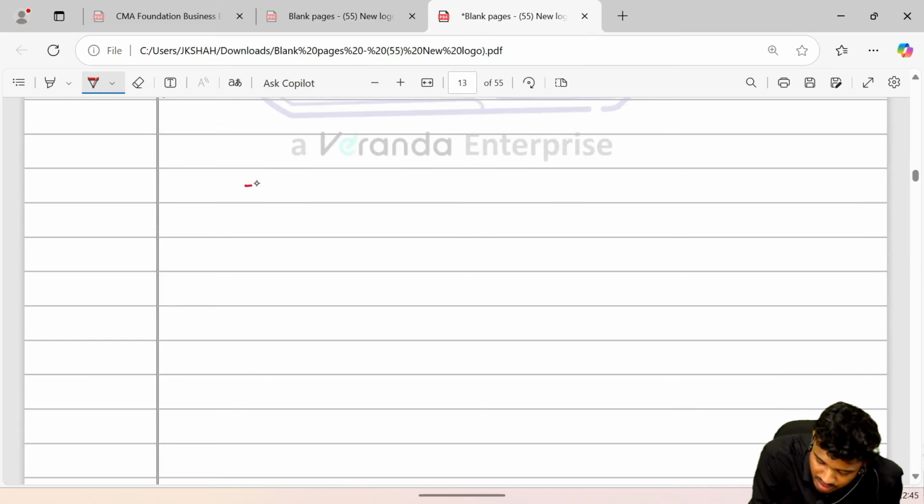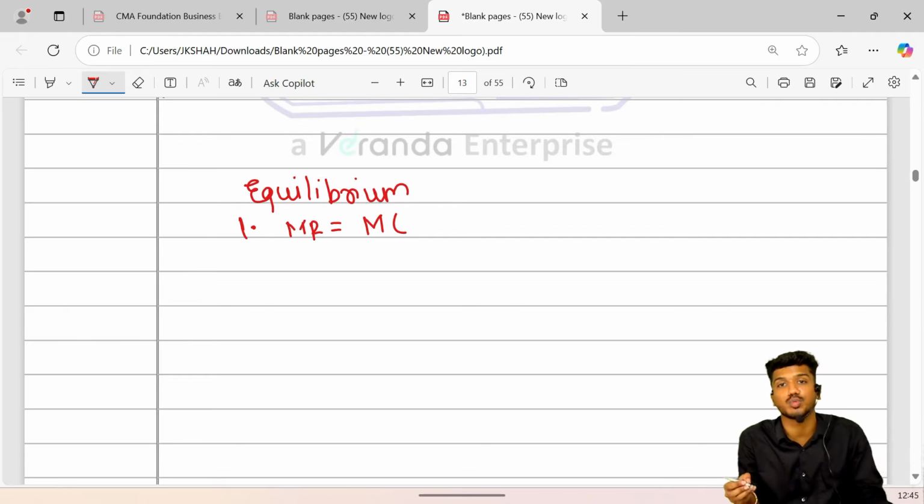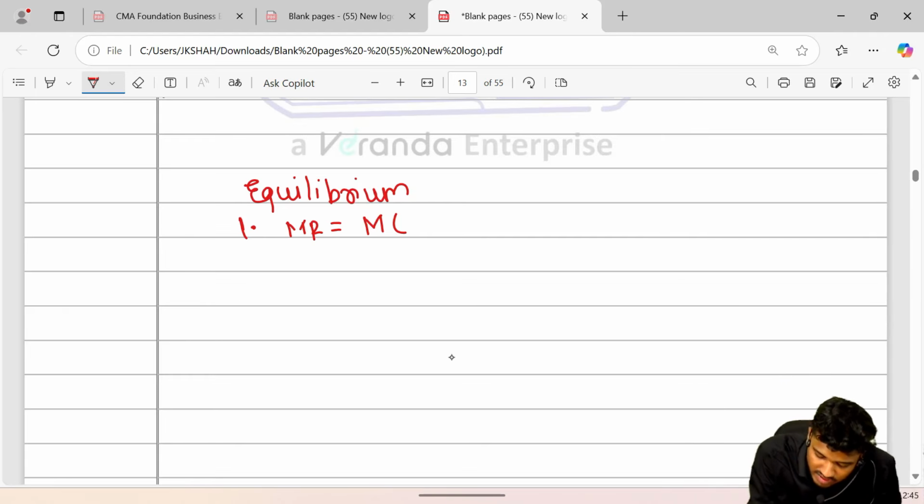So what is equilibrium? Equilibrium, there are two conditions. One is MR is equal to MC. First condition was MR is equal to MC. And the second one was MC cuts.